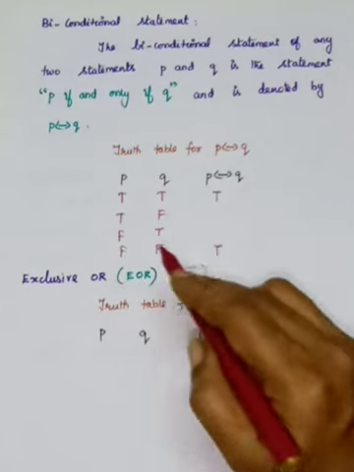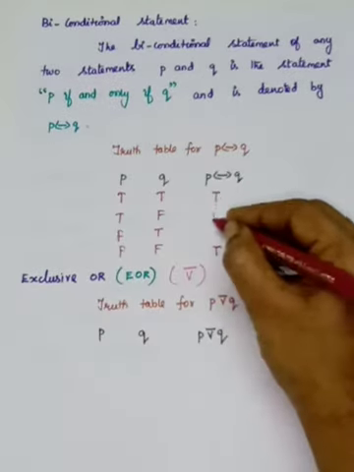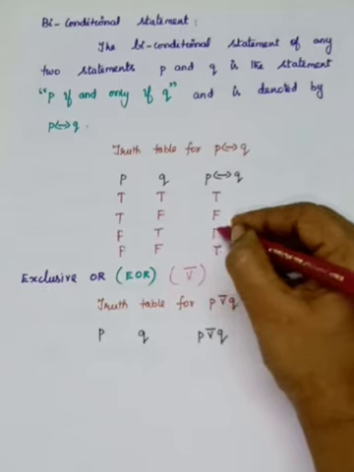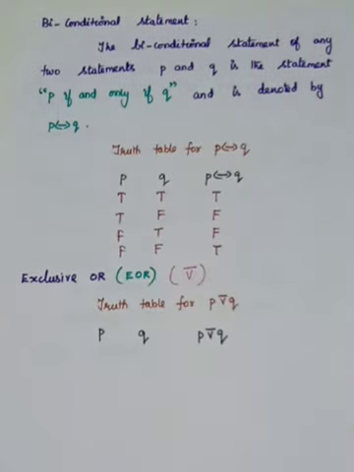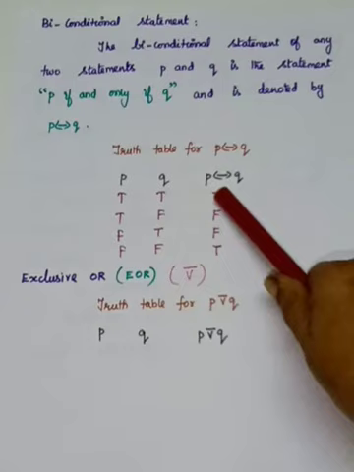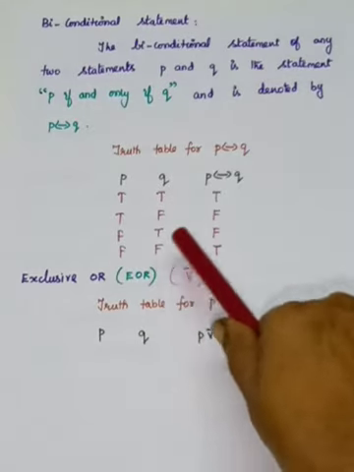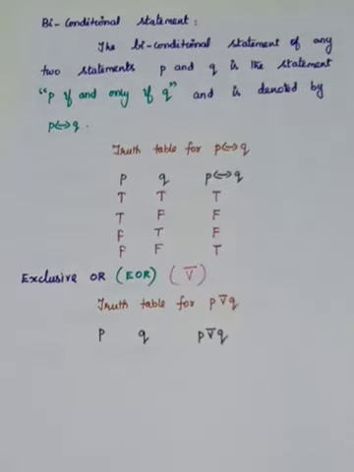They don't have the same truth value, so it is false. Got it clear? So biconditional statement means both P and Q having the same truth value, it is true. False, false also it is true, because P is false and Q is also false, both having the same truth value. So it is true, otherwise it is false.